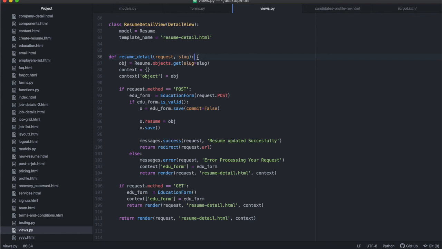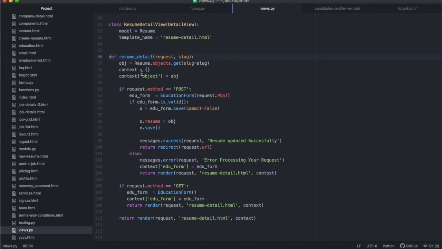We need the slug obviously because we are going to use the slug to get our detailed view instance, because every time somebody calls a detailed view of a resume, they want a specific instance, a specific resume, and the slug is going to help us go into the database and find that specific instance that's been called.